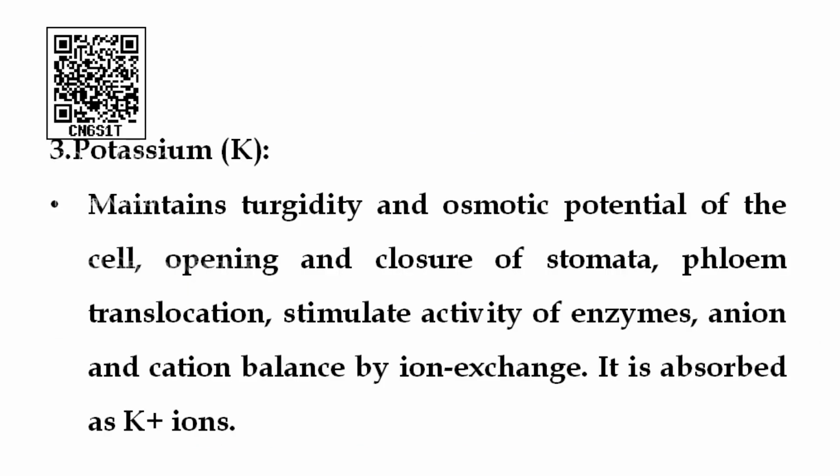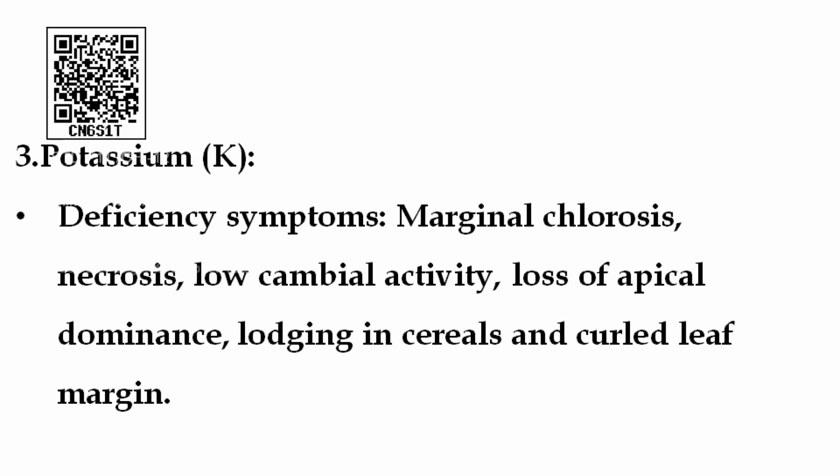Next, potassium. Potassium is responsible for osmotic potential, opening and closure of stomata, phloem translocation and anion cation balance by ion exchange. The important deficiency symptom is marginal chlorosis, where chlorosis appears in the marginal region, along with low cambial activity and loss of apical dominance.